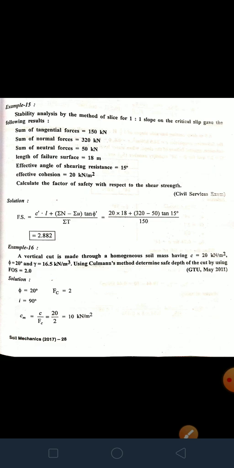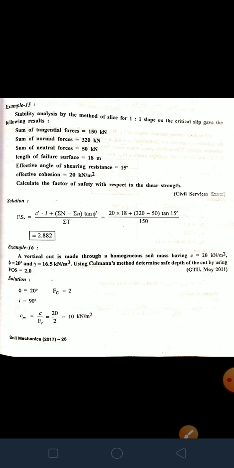L plus tan phi summation N, where summation T is the algebraic sum of the tangential components of the weight of the slices, summation N is the algebraic sum of the normal components of the weight of the slices, and summation of delta L is the length of the slip surface. It is found by twice pi r delta by 360.